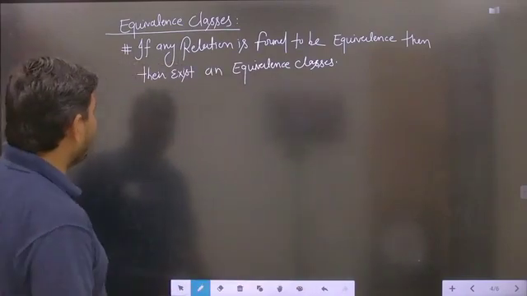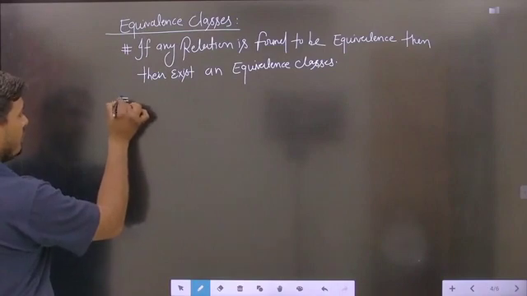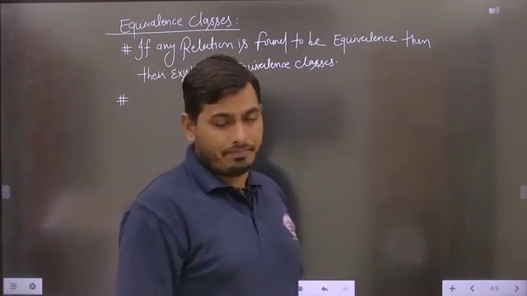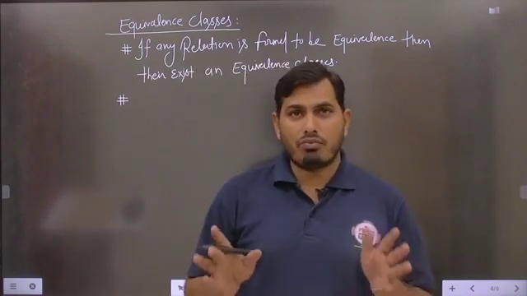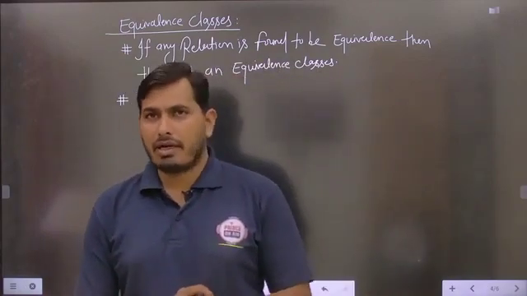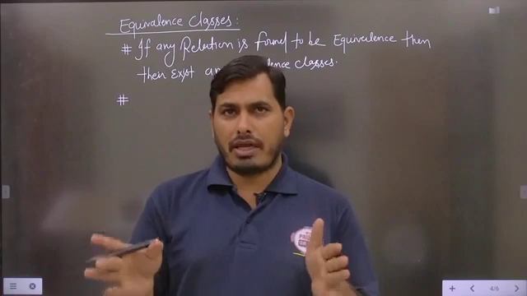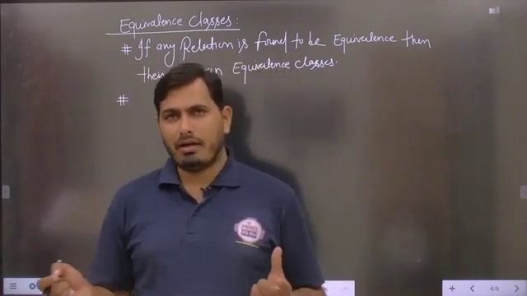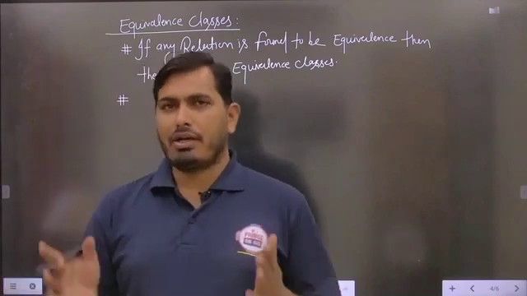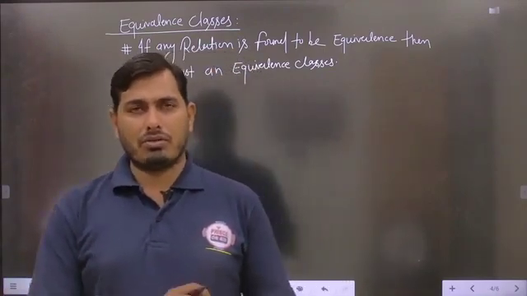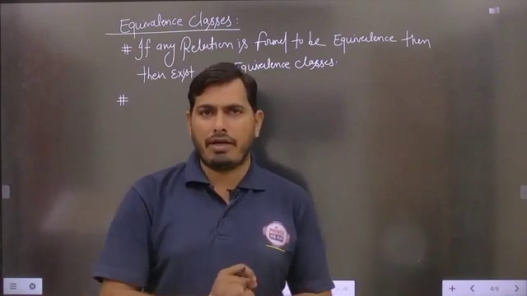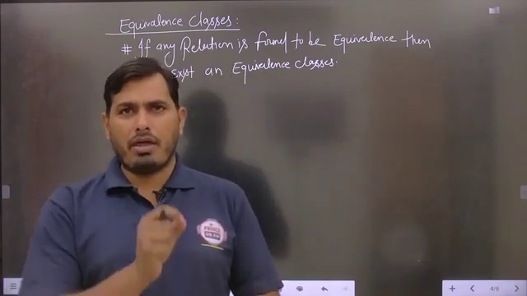What is the basic definition of an equivalence class, students? The basic definition is: suppose a relation R is defined on the set A, then that set A should be divided into subsets. Is it clear? And there should be a basic condition on the subsets. Suppose we divide the set A into two different subsets, A1 and A2.